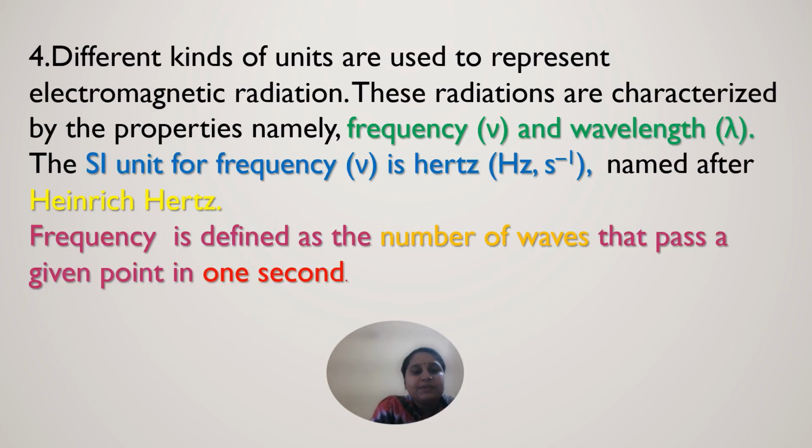So, the units which are used to represent electromagnetic radiation: these radiations are characterized by the properties, namely frequency and wavelength. The SI unit for frequency is Hertz, named after the scientist Heinrich Hertz. And frequency is defined as the number of waves that pass through a given point in 1 second.